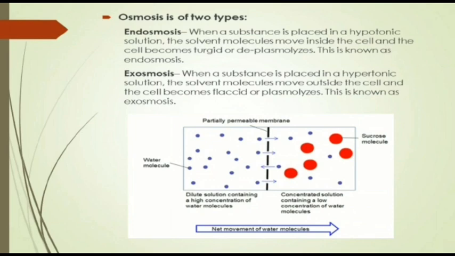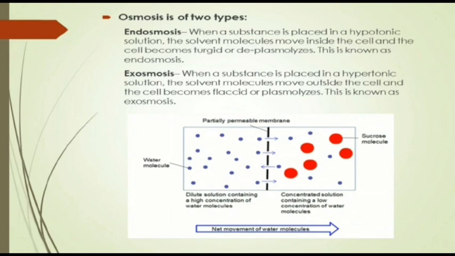Quickly jot down these points which I am telling you right now so that it becomes easier and helpful for you to understand it later. Another difference between endosmosis and exosmosis is that the water potential of the surroundings is higher than that of the cytosol in endosmosis, whereas in exosmosis the water potential of the surroundings is less than that of the cytosol.